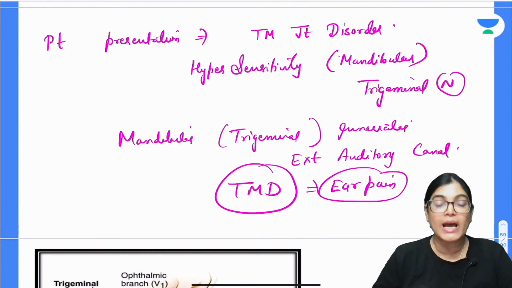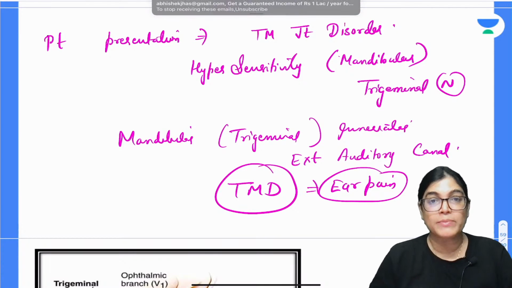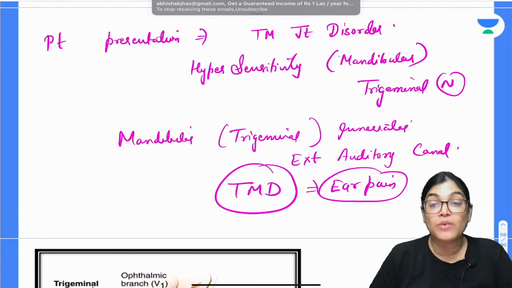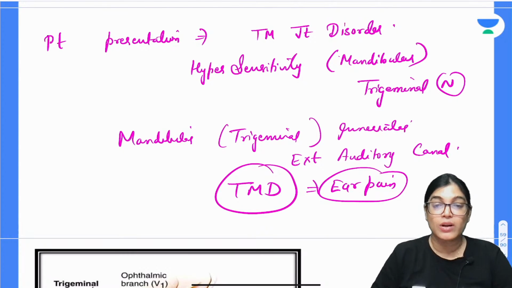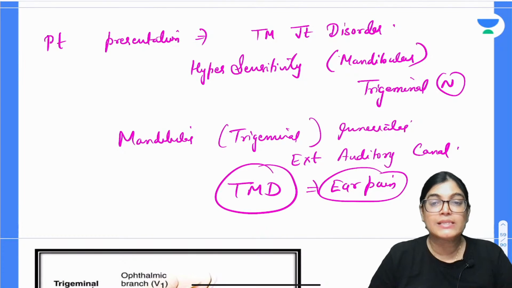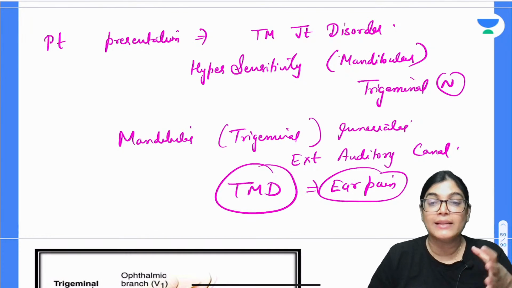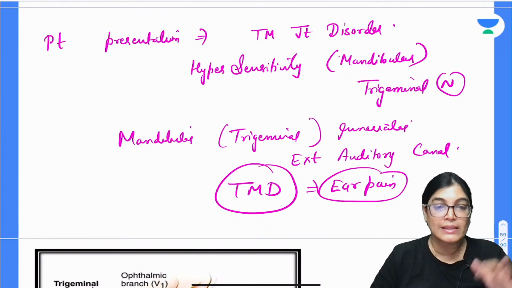Also, what happens is that it lies very close to the muscles of mastication, and there is a connection of disorders of the TM joint with the areas of hearing. Because of this, the patient has a clinical history of involvement of the temporomandibular joint, and the referred pain is occurring in the ear.